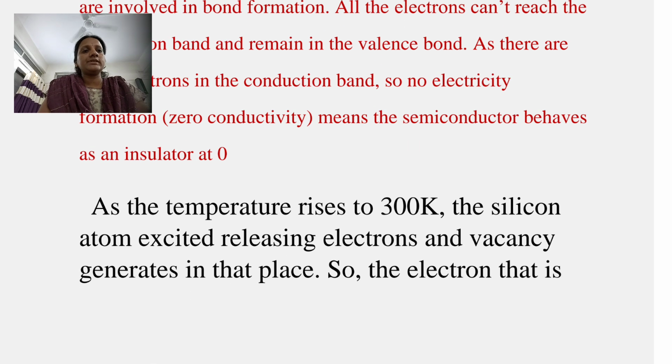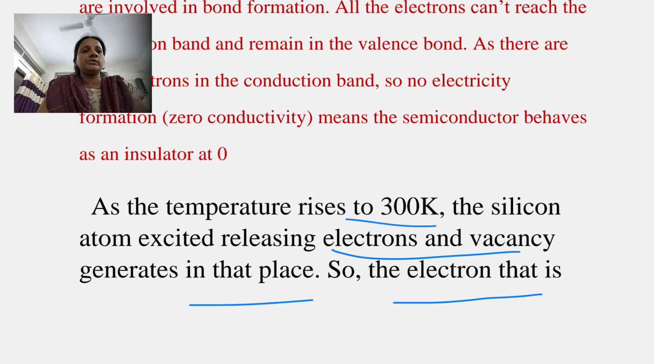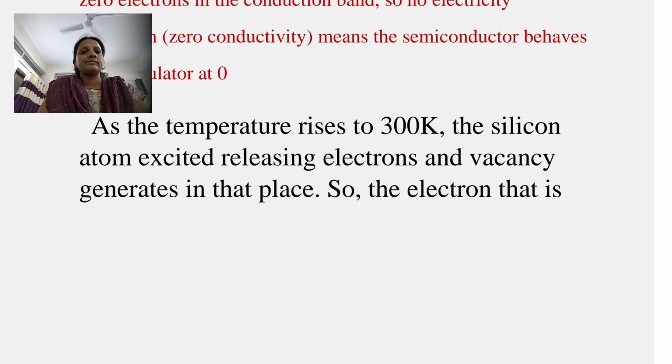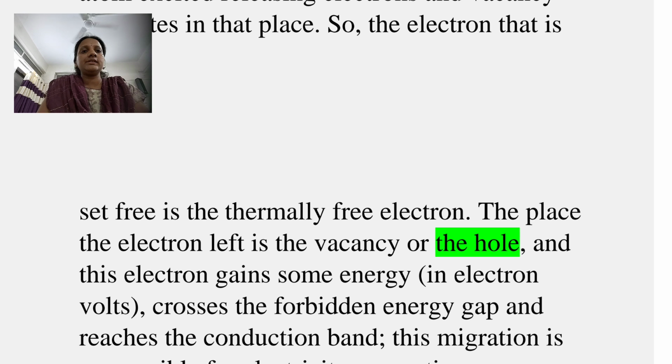As temperature rises to 300 Kelvin, the silicon atom is excited, releasing electrons, and a vacancy is generated in that place. As we increase the temperature up to 300 Kelvin, silicon atoms get excited and start to release their valence electrons, and so the electron that is set free is the thermally free electron.